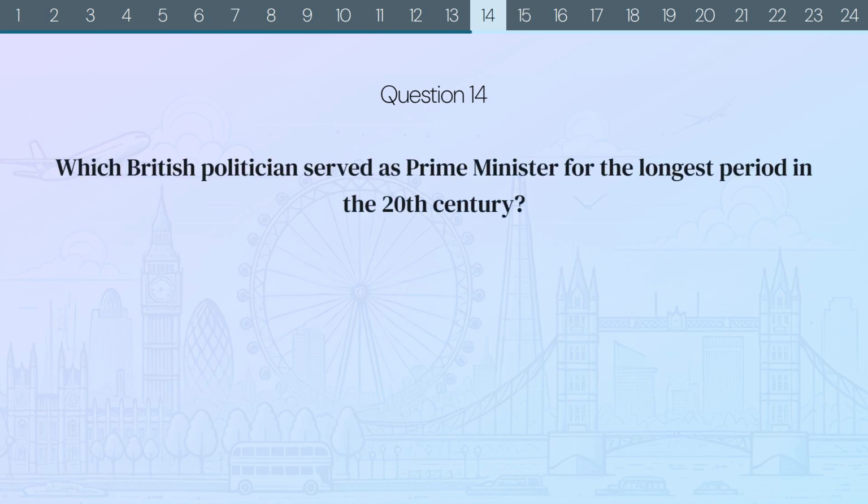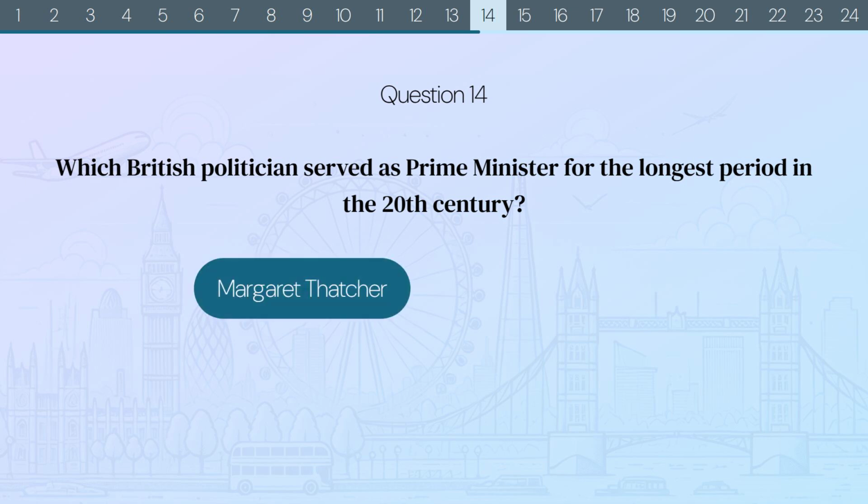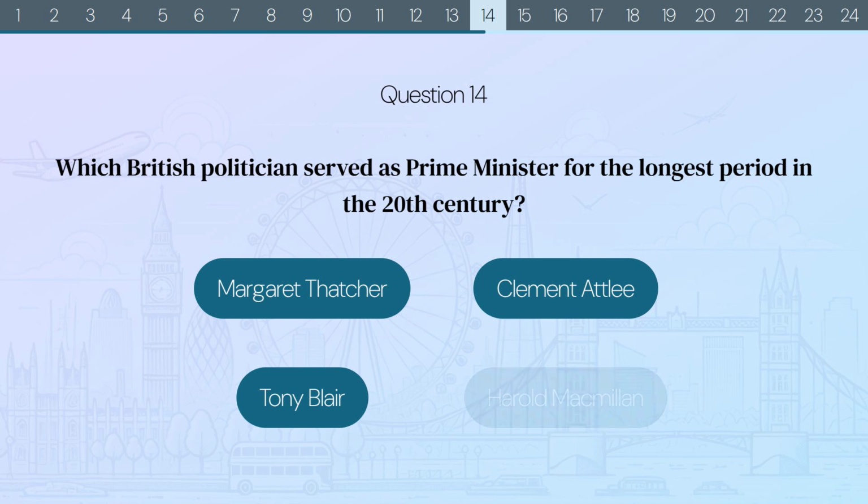Question 14. Which British politician served as Prime Minister for the longest period in the 20th century? Margaret Thatcher, Clement Attlee, Tony Blair, or Harold Macmillan?